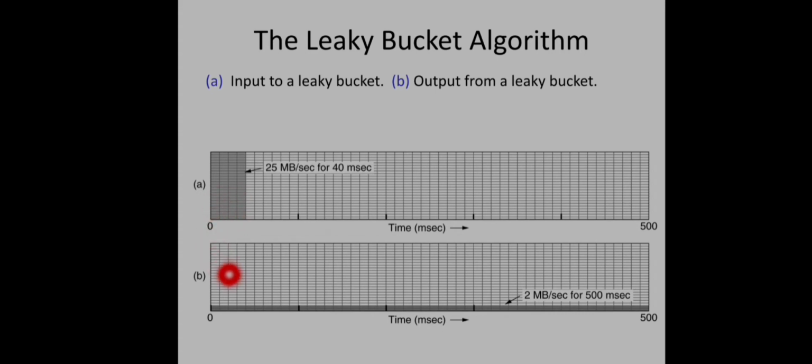The outflow rate is 2 MB per second. So this 1 MB of data in the leaky bucket is to be transferred at a rate of 2 MB per second. To transfer 2 MB it takes 1 second, but we have to transfer only 1 MB, so the time taken for transferring this much data will be 500 milliseconds, half a second. So this will be the duration of the data transfer. This is how the leaky bucket algorithm can be used.